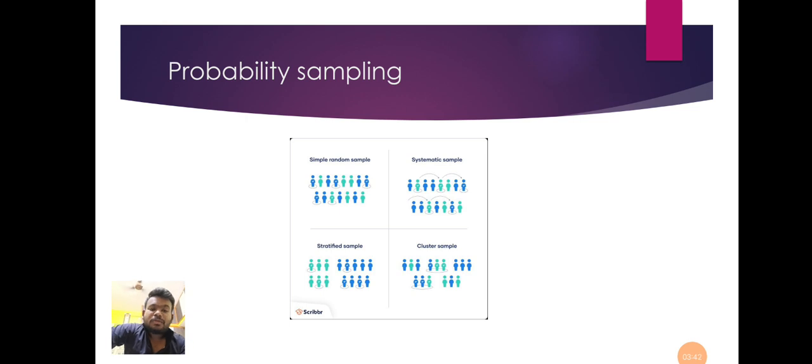Then the types of probability sampling. There are different types: first is random sampling, systematic sampling, then stratified sampling, then cluster sampling, and multiple choice sampling. What is random sampling? In the population, there is a small set of study. In this population, selecting a person randomly, like small age people, big age people, or different age people, selecting any one of them and gaining information from them, and that information will be helpful to solve the problem. This is known as sampling.